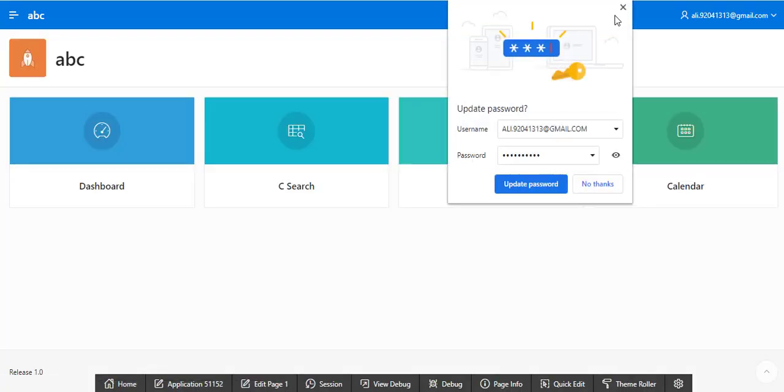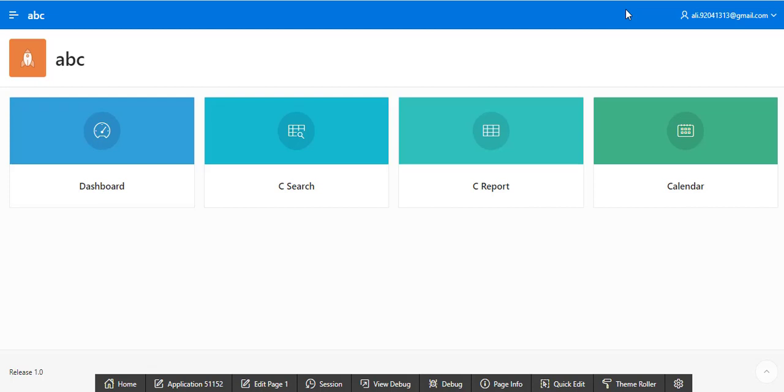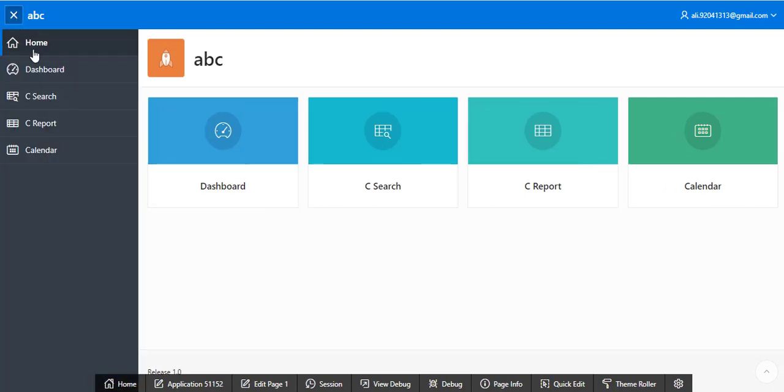You can see a beautiful login landing page in front of you. You can click on Dashboard, Search, Report. You can select them from the navigation menu.